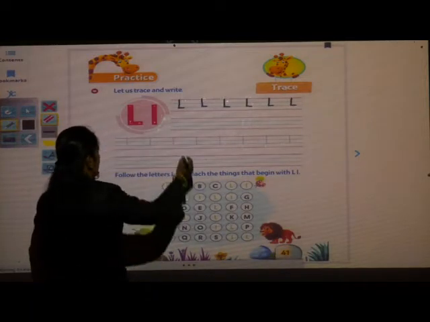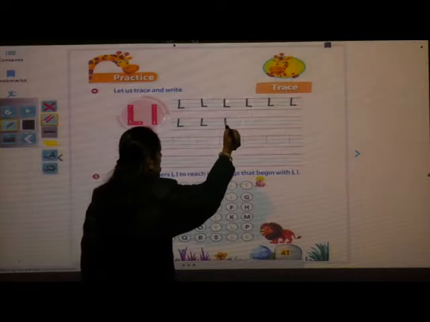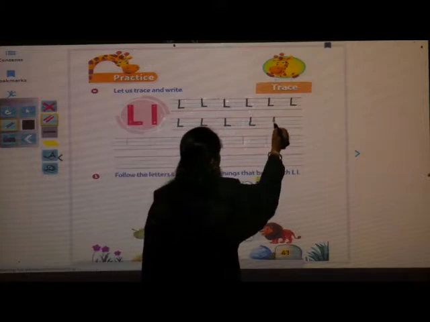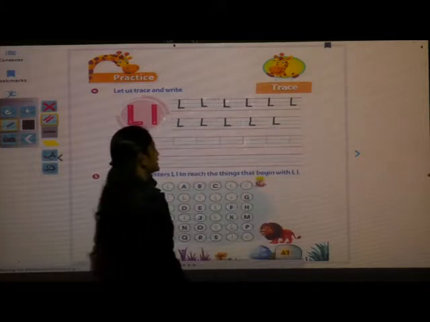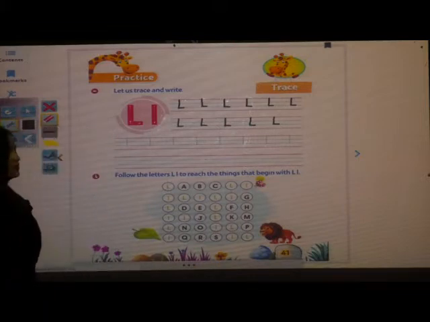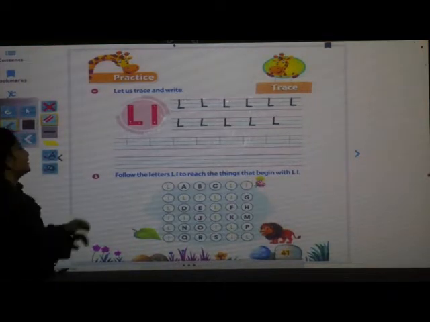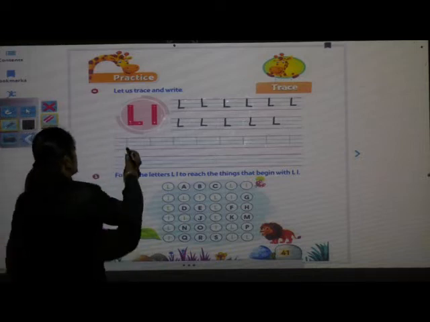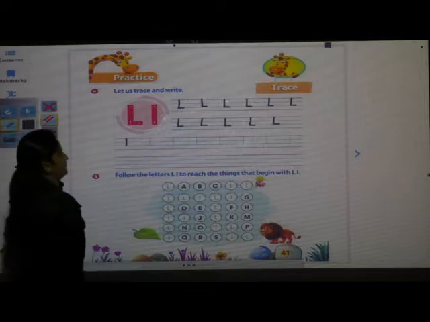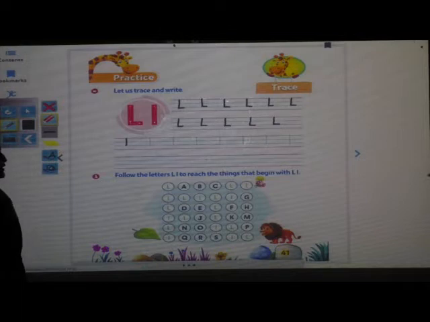Capital letter L. What is the phonic sound of letter L? It is L. L, lemon. L, light. L, lion. Okay. Now I will show you how to write small letter L. Okay, children. To write small letter L, first you have to draw a standing line from red line to blue line. Okay. Only you have to draw a standing line for small letter L.